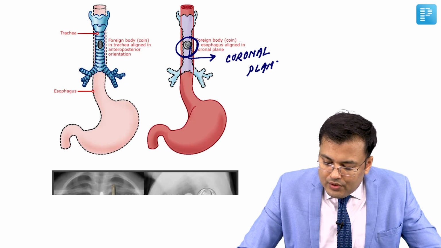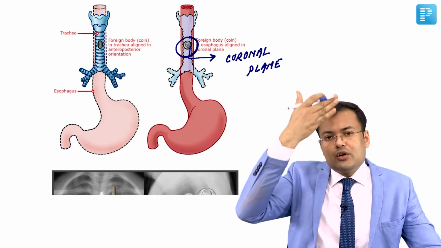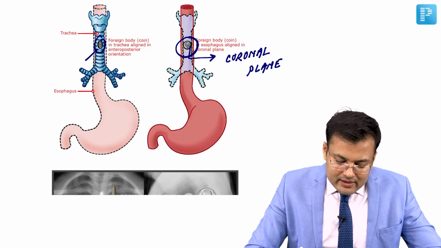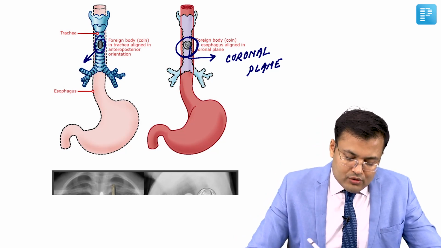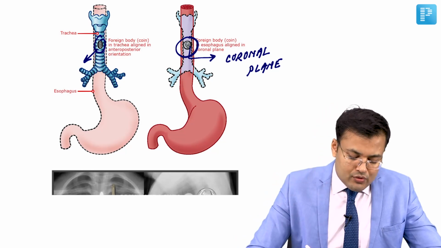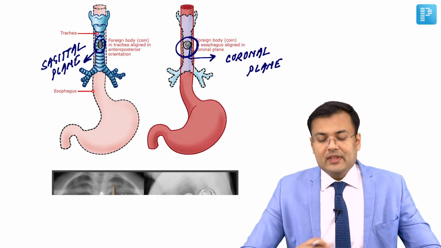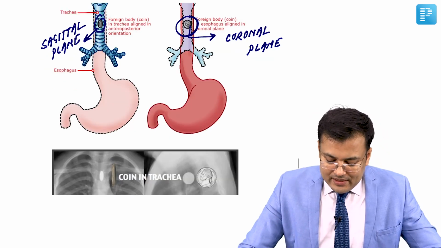On AP view, or antero-posteriorly, the coin is aligned in the coronal plane in the esophagus, and in the trachea, the coin is aligned in the sagittal plane on AP view. This you have to remember. It's a frequently asked question: how does it look on X-ray?